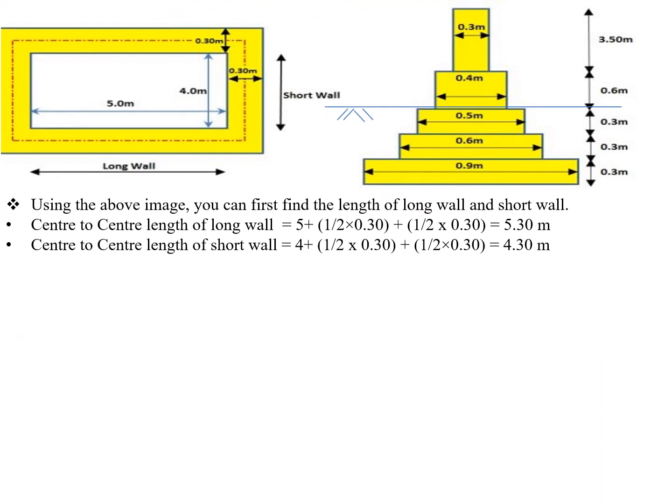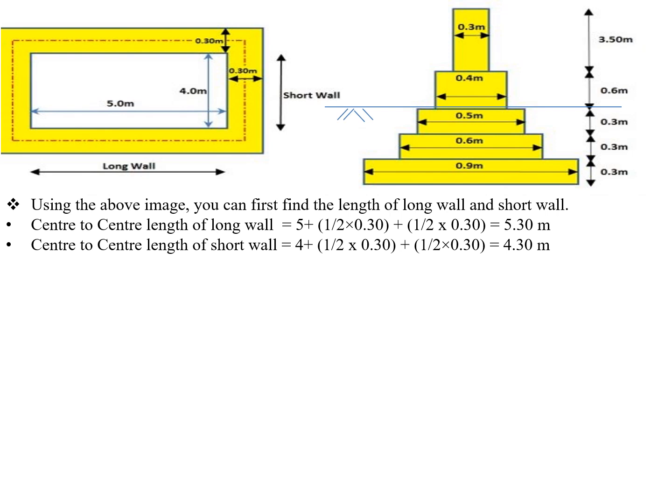So now we have a room with a 5 by 4 meter dimension. What is the first step? I need to calculate the center to center line distance. For this 5 by 4 meter room, what will be the long wall center to center distance? If the width of the wall is 300 mm, then 5.3 will be the length, 4.3 will be the width. Means what I did: room dimension plus half of the width from one side, half of the width from another side. So I'm getting 5.3 and 4.3.